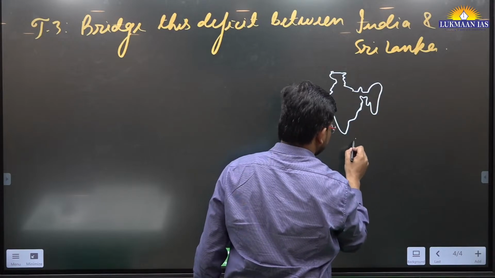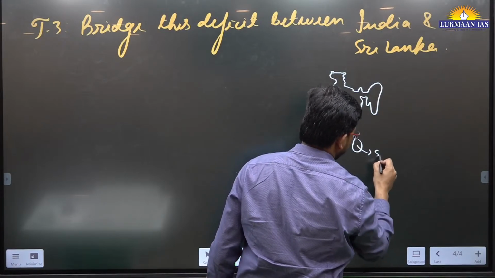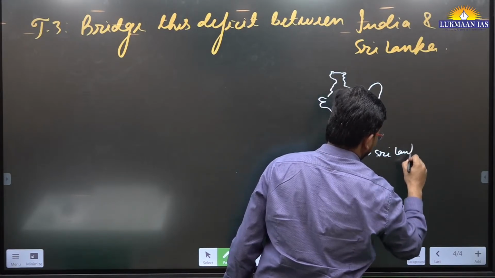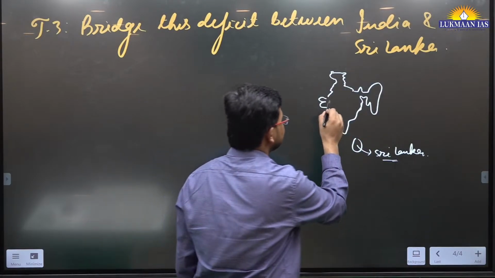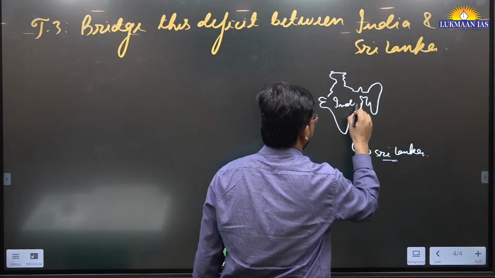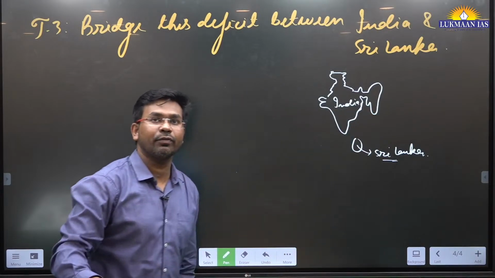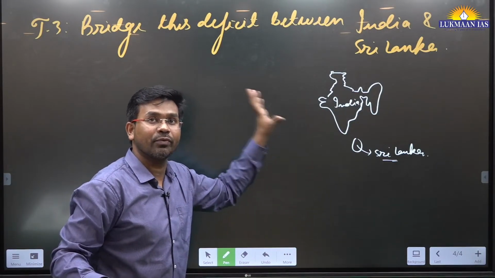Right. So this is where Sri Lanka is located. Sri Lanka is a neighboring country of India. This is our India, right? Sri Lanka is a neighboring country of India. India shares very good relations with Sri Lanka.